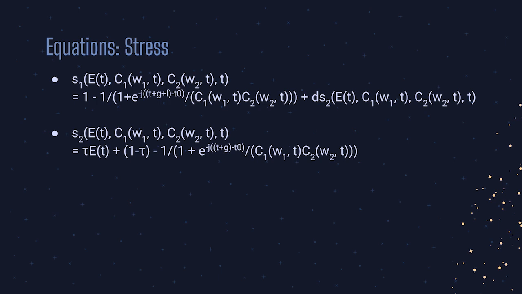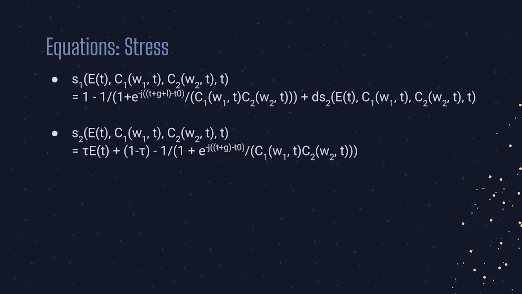Additionally, we've added the stress of group 2 times a constant to group 1 stress, highlighting how if group 2 is stressed out, group 1 begins to worry about whether they can actually do the job. Group 2's equation is the exact same as group 1's, but it's minus the additional stress piece at the end and G and L. But it also has an extra tau times ET and subtracts tau from the 1.